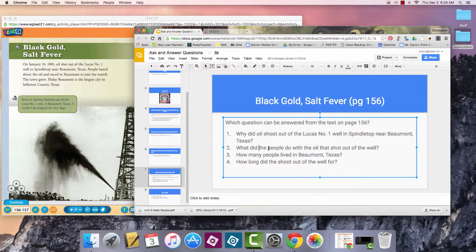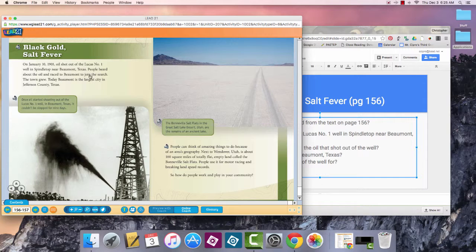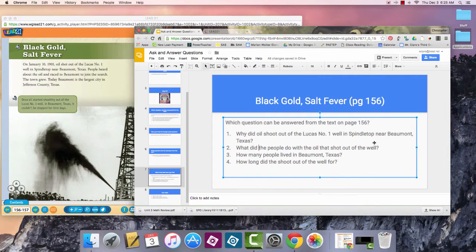Let's look at number 2. What did the people do with the oil that shot out of the well? People heard about the oil, the town grew. Today Beaumont is the largest city in Jefferson County. The caption doesn't tell me either. So I have no idea what the people did with this oil. I don't know if they just left it there, if they used it for cars. I have no idea.